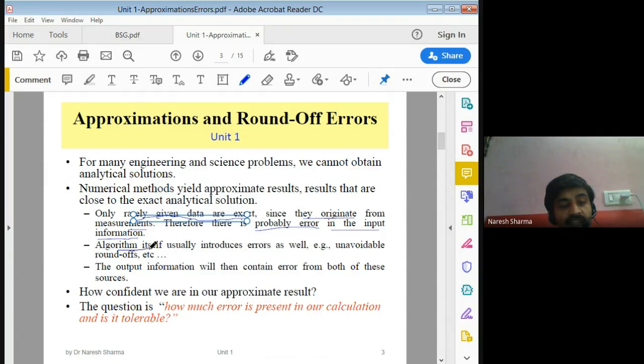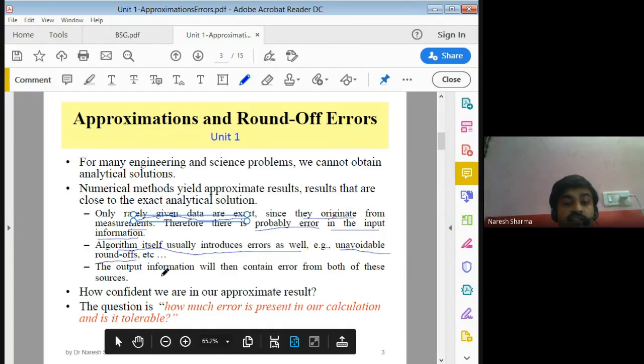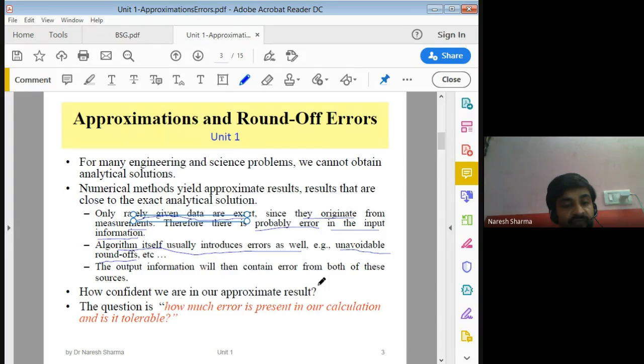The algorithm itself usually introduces error as well, because the result you get may include errors like round-off errors. If we round off a quantity, there is some error there also. So the output information will contain error from both sources: the input and the algorithm.